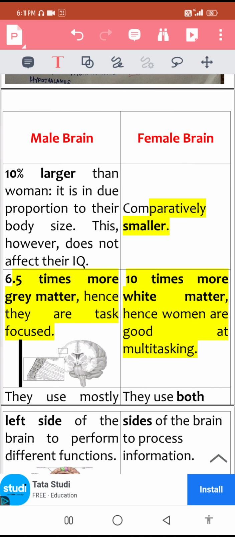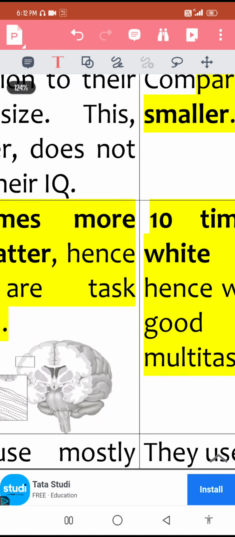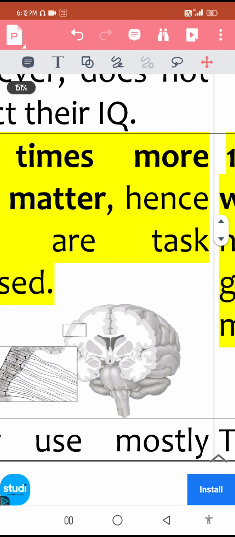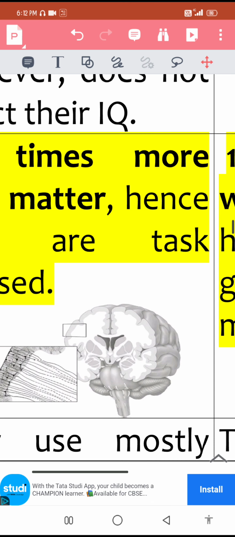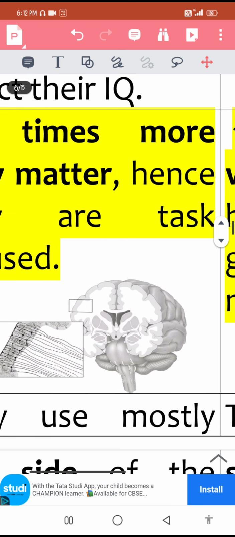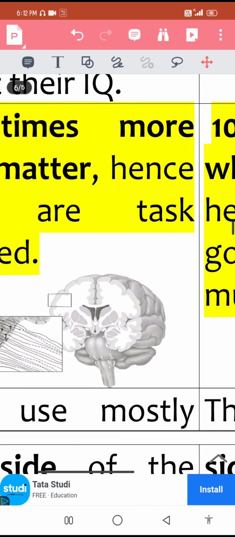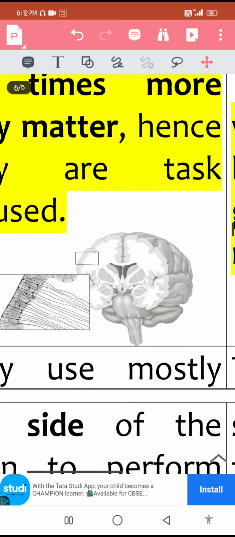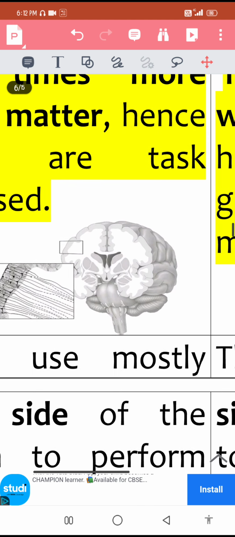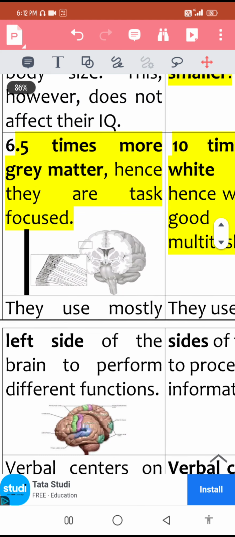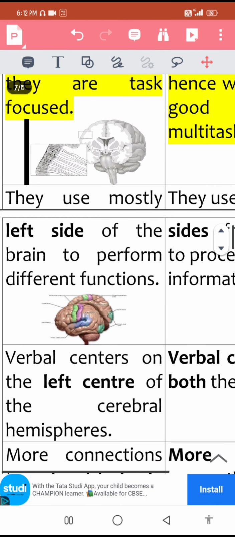We can see there are some details shown over here. This is the structure of our brain, for example. The outer periphery of our brain is made up of cytons of the neurons, and this is called gray matter. Whereas the inside of the brain is formed by the axons of neurons, and this is called white matter. Then the next point is like this.